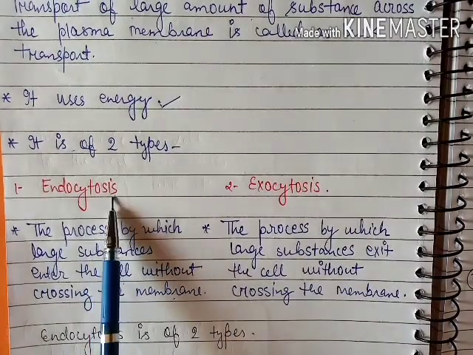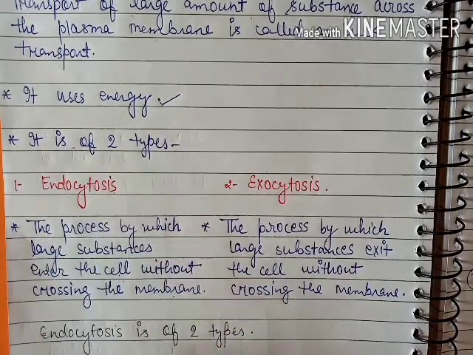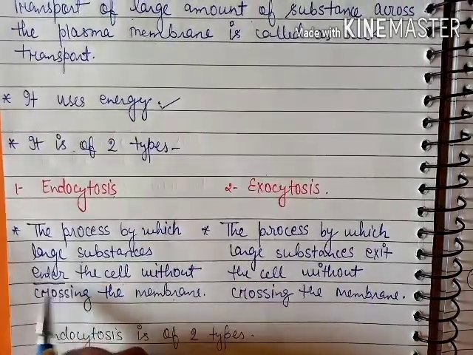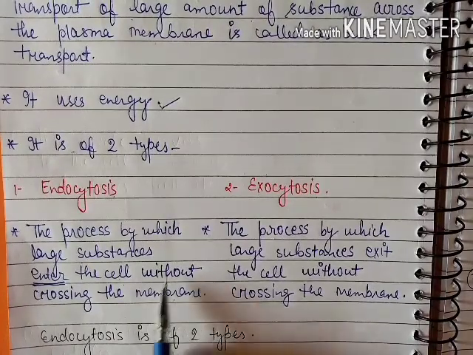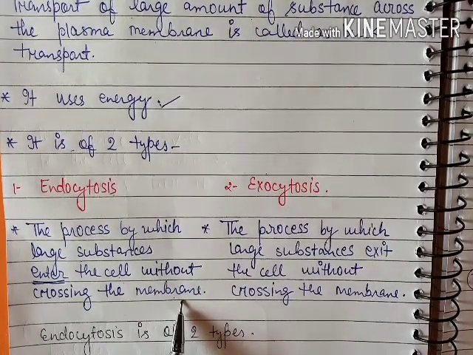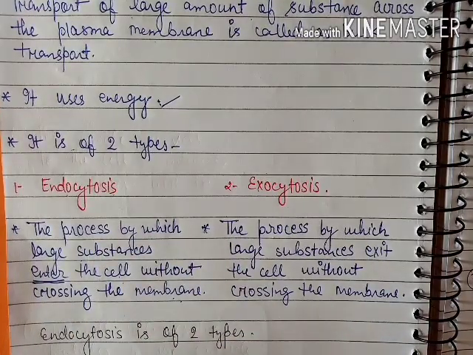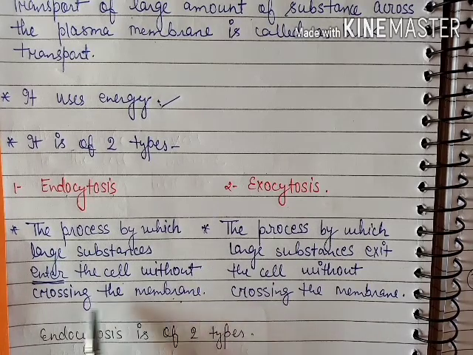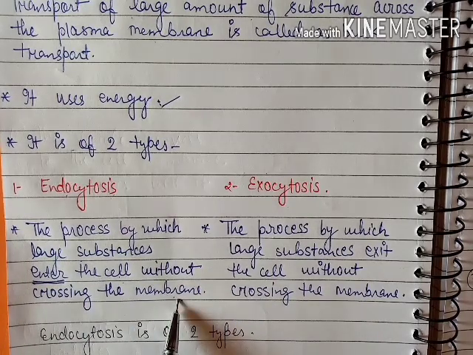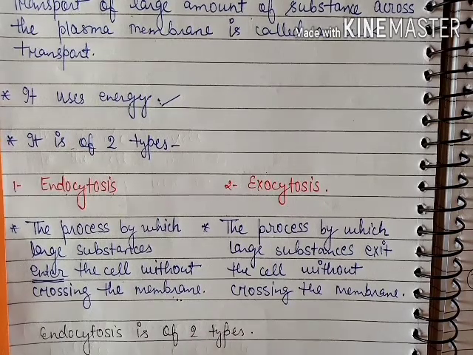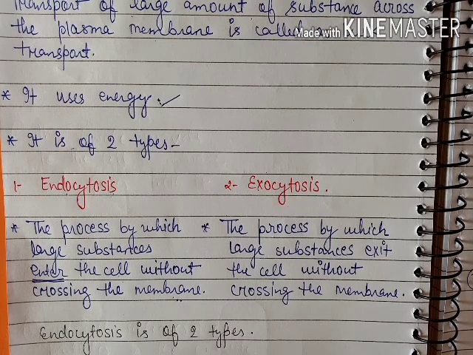The substances do not need to cross the membrane; they get into the cell via a special method. We will study it later.